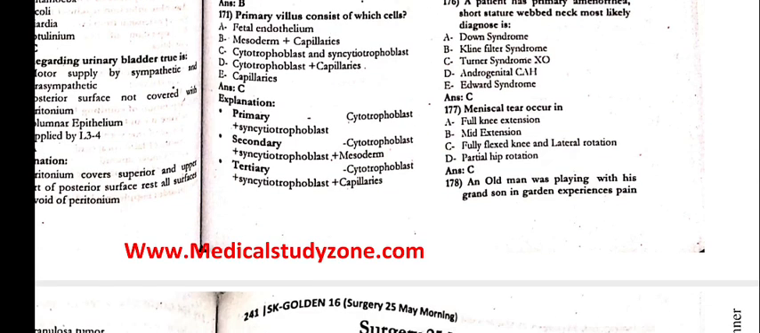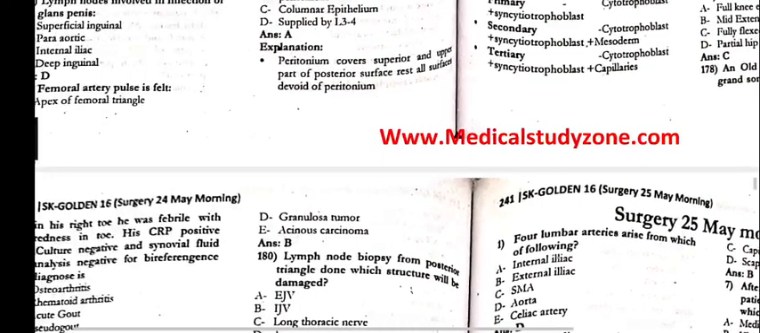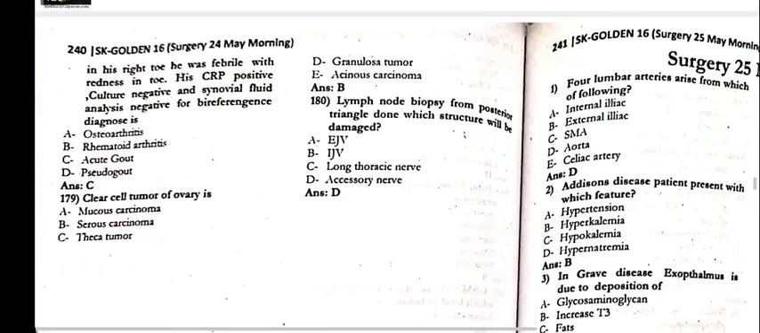177, the meniscal tear occurs in Charlie, fully flexed knee and the lateral rotation. 178, an old man was playing with his grandson in the garden, experiences the pain in his right toe. He was febrile with redness in the toe. CRP positive, culture negative, and synovial fluid analysis revealed the negative birefringence, that is acute gout. 179, the clear cell carcinoma of ovary is beta, the serous carcinoma. 180, lymph node biopsy from the posterior triangle done, which structure will be damaged, that is accessory nerve.